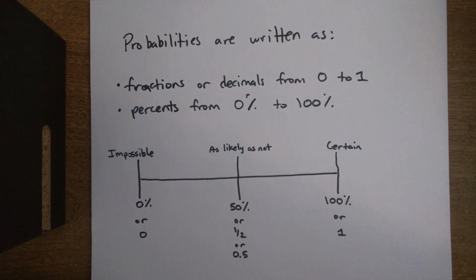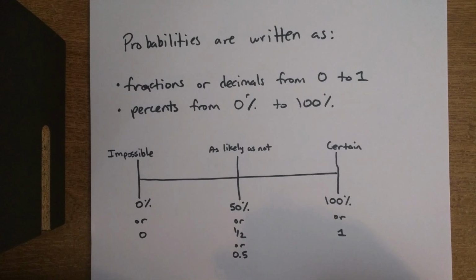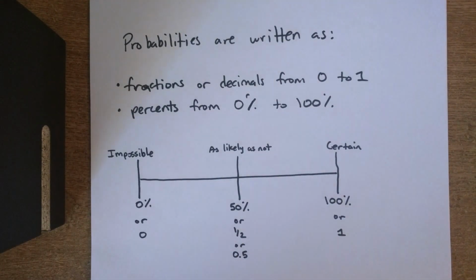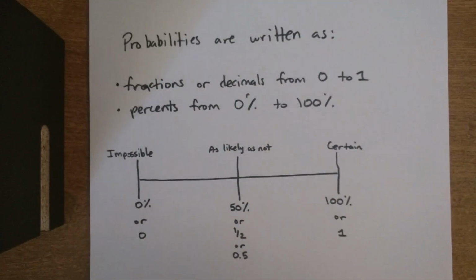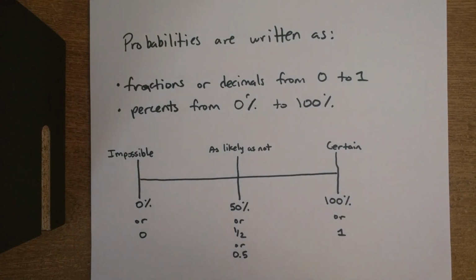Copy this down. So probabilities can be written as fractions or decimals. And if you write them as a fraction or decimal, they have to be between 0 and 1. So if you have a probability that's negative or more than 1, something is wrong there. The same thing with percents. Percents go from 0% to 100%. You can't have negative percents, and you can't have more than 100% in terms of probability.